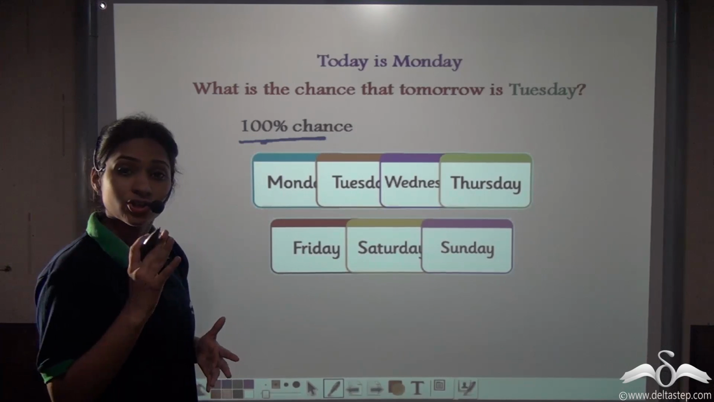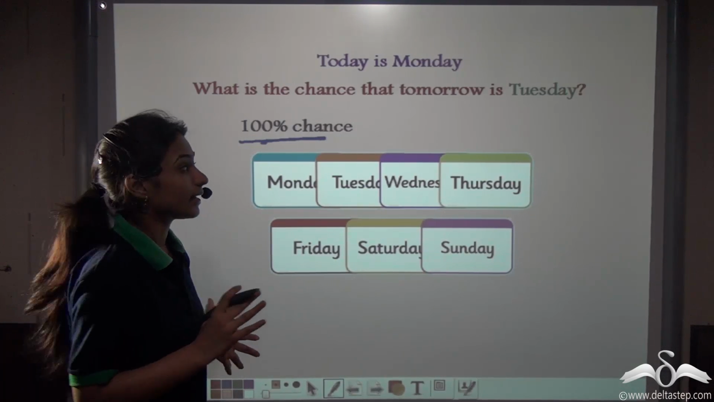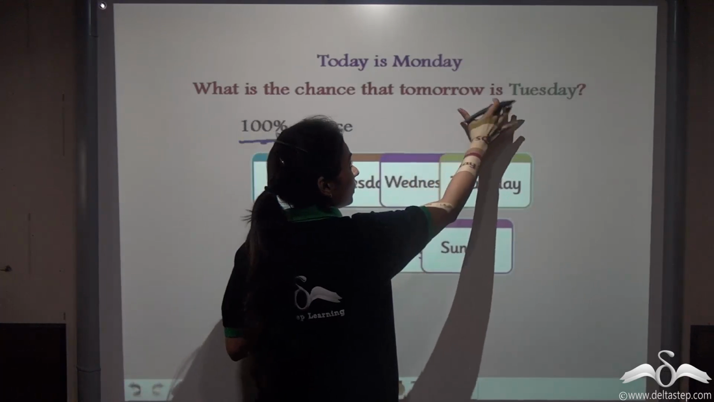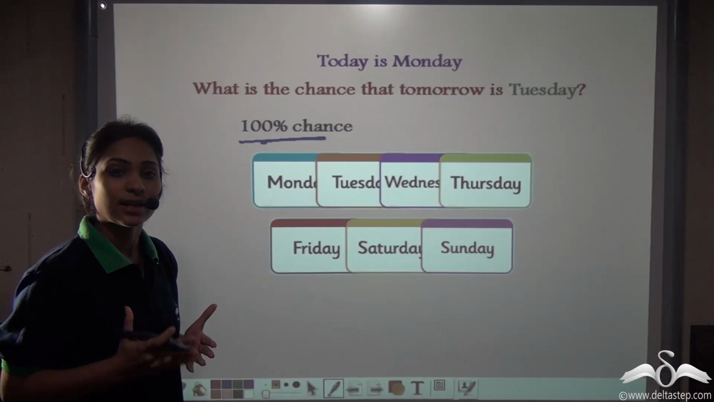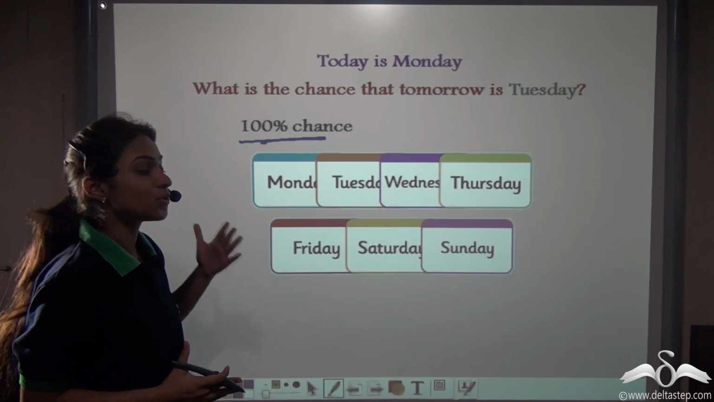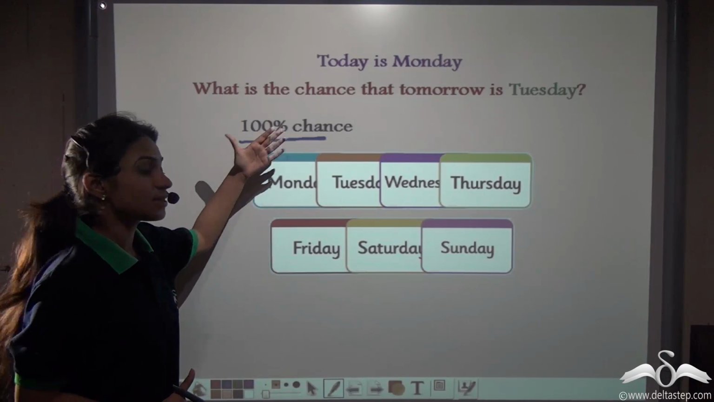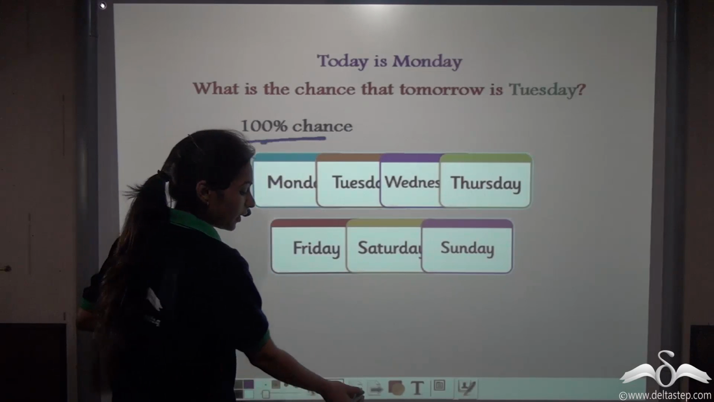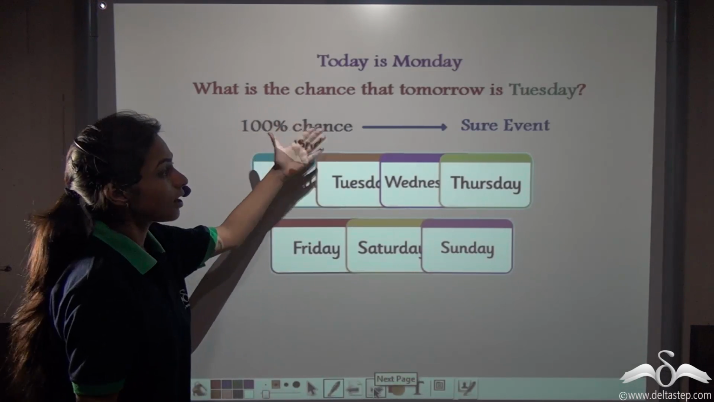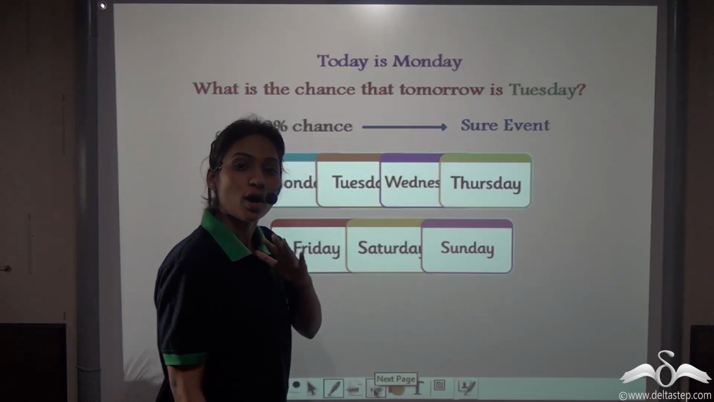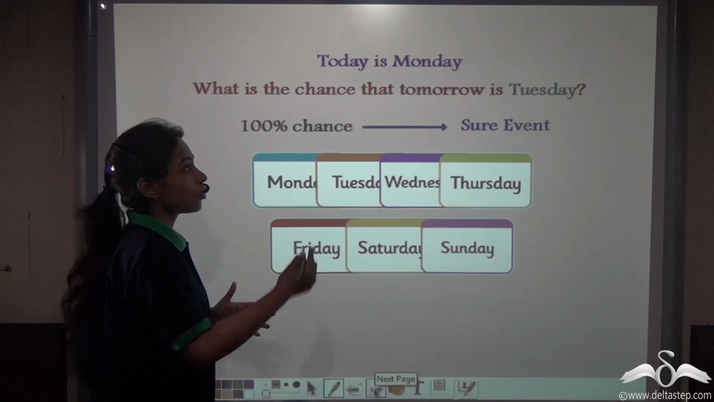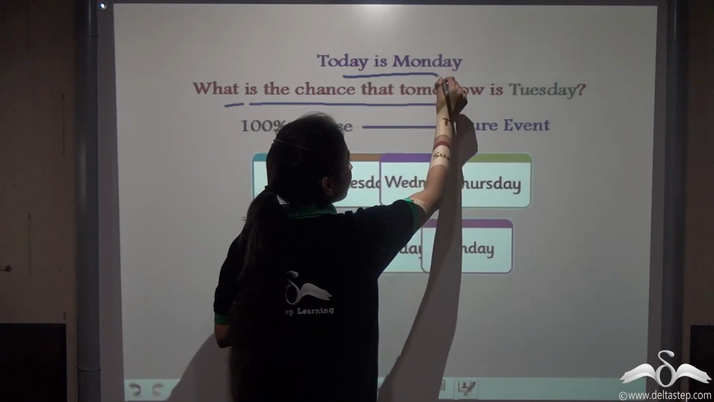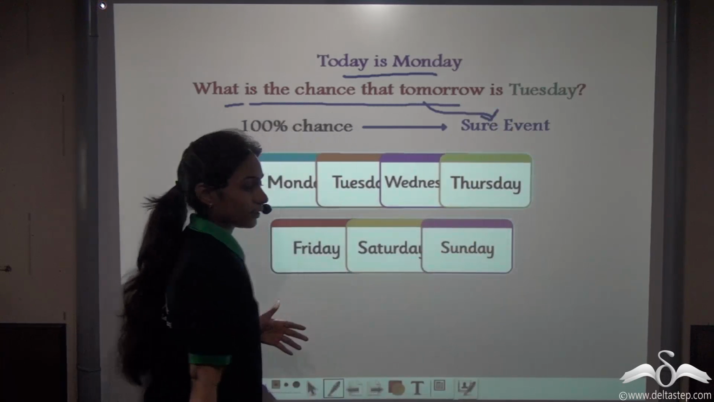So this is a sure event. You can say that I am sure that tomorrow will come after Monday. Not only you, if you ask anyone, they will say that they are completely sure that Tuesday will come after Monday. So this is a 100% chance. We all are sure about it, that if today is Monday, then tomorrow will be Tuesday. So this event can be classified as a sure event.